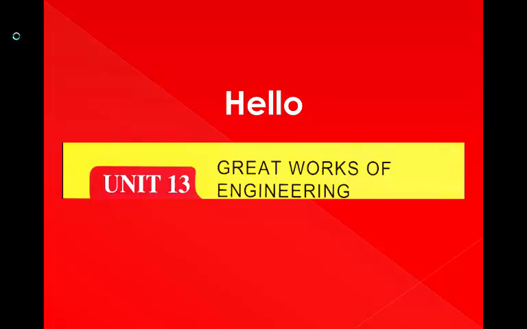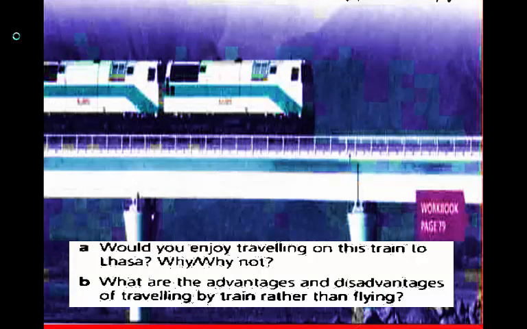Unit 13, Great Works of Engineering. Answer these questions. Question A. Would you enjoy traveling on this train to Lhasa? Why or why not? Question B. What are the advantages and disadvantages of traveling by train rather than flying?